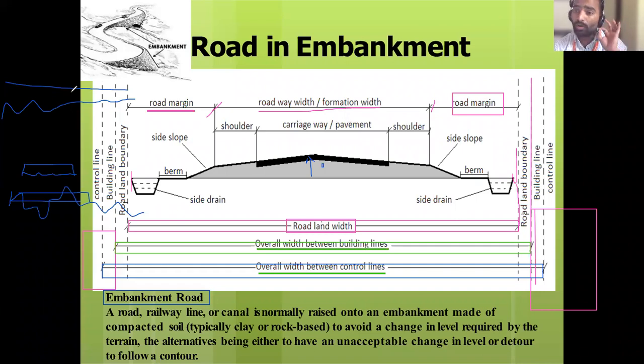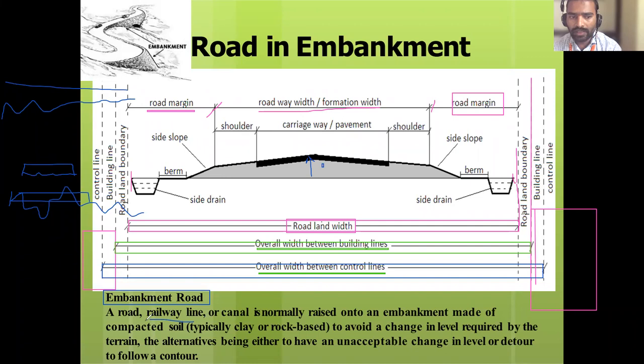This may be a longitudinal gradient, but such abrupt changes should not be there, as that provides discomfort to the passengers. Correct? For buses and so on, it would become very uncomfortable. And if a canal is to be constructed, you also have to make proper planning and a proper embankment. We provide it on top, and that is called road in embankment.